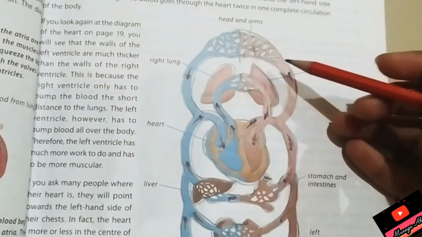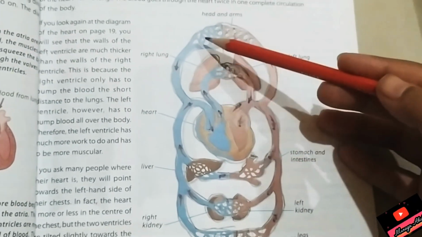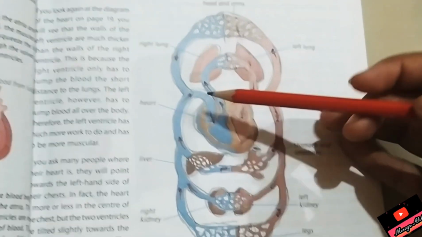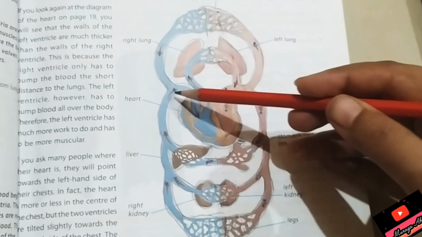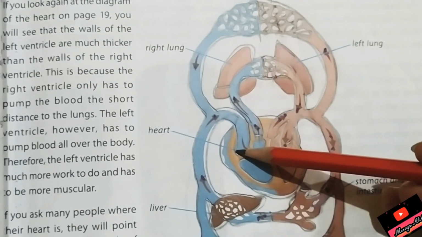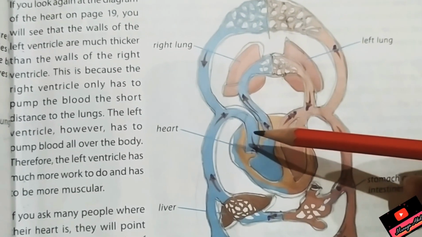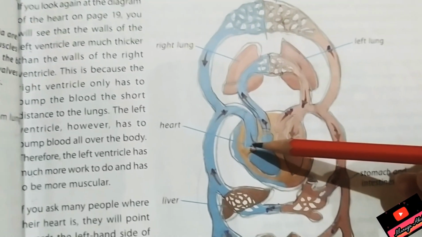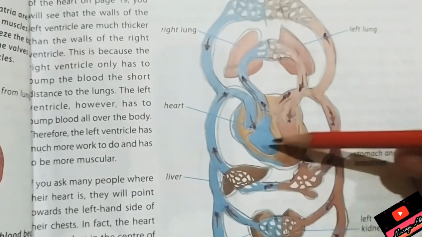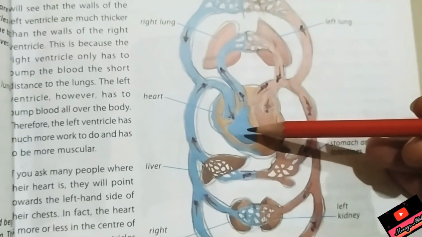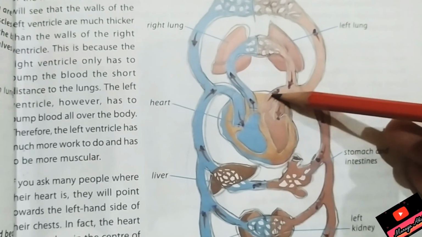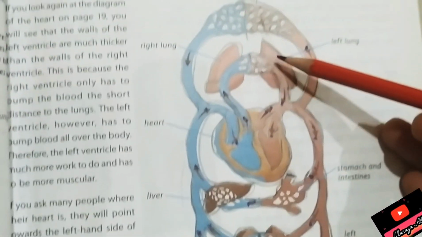Let's revise our journey of blood. From the superior vena cava and from the inferior vena cava, deoxygenated blood is getting into the right atrium. The right atrium contracts and blood is shifted to the right ventricle. Then the right ventricle contracts and blood is shifted to the pulmonary artery and is given to the lungs.